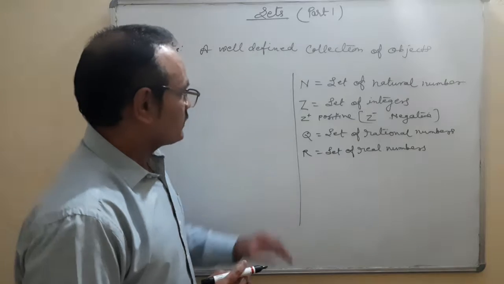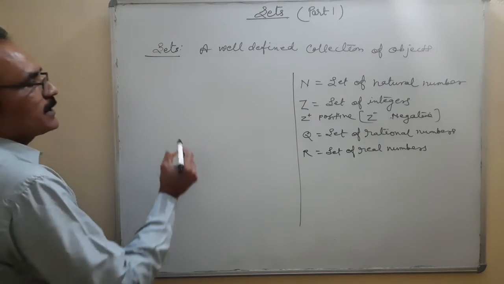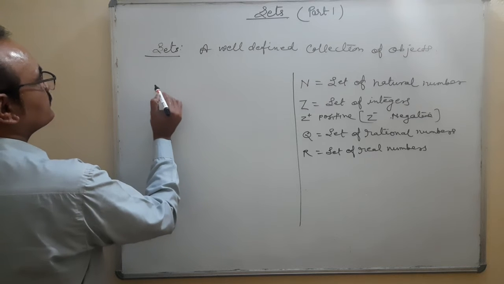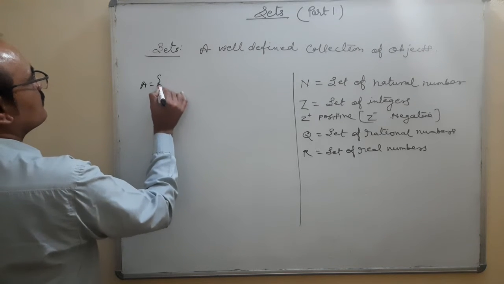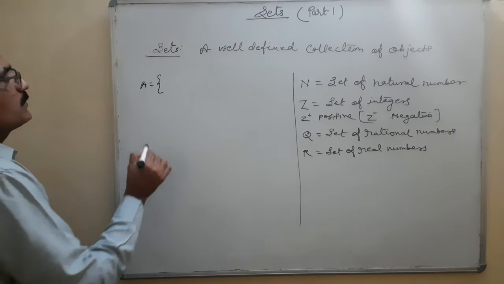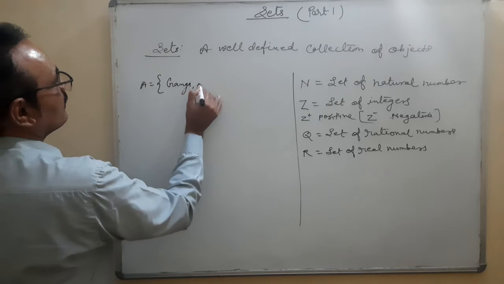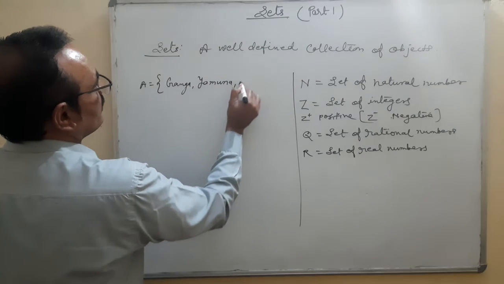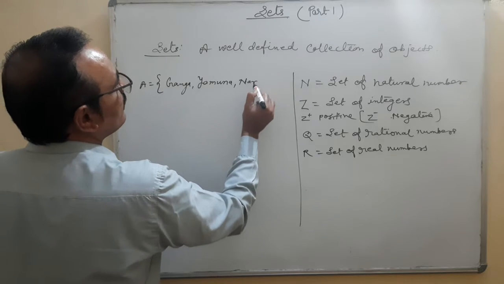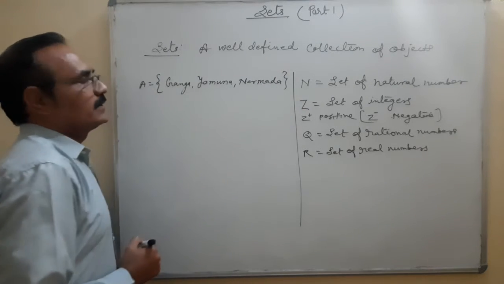Right. So now two things. For example, suppose I am writing here A is equal to Ganga, Yamuna, Narmada, like this.